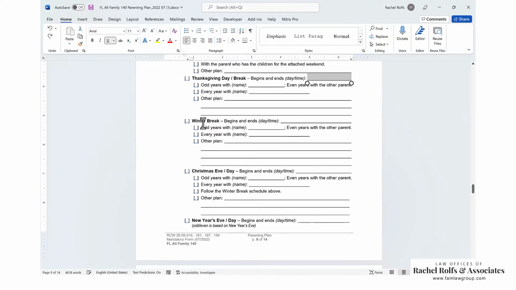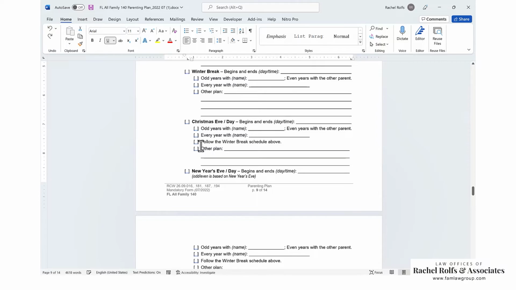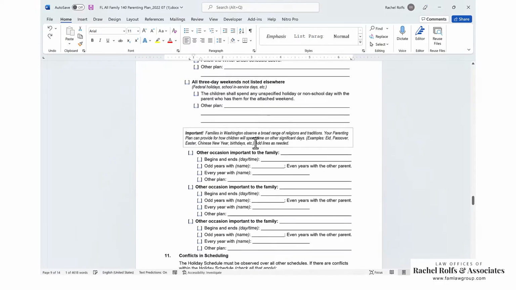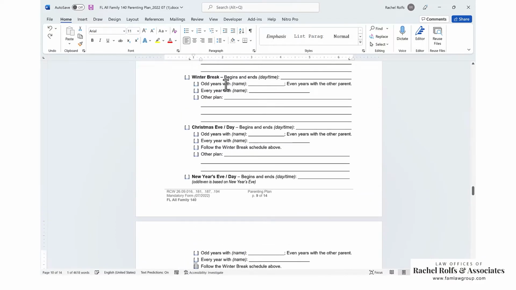Winter break. And so winter break, you have a couple options here. There's an option here under Christmas Eve and Day to follow the winter break schedule above. There's also that same option. Oh, they removed it. Sorry, they modified. Oh, here it is. New Year's Eve and New Year's Day. They also have the same option to follow the winter break schedule. So you can do a winter break schedule that says who gets the children on Christmas Eve, Christmas Day, New Year's Eve, and New Year's Day if you make the winter break schedule long enough to do that.